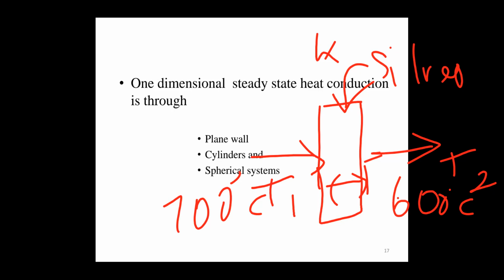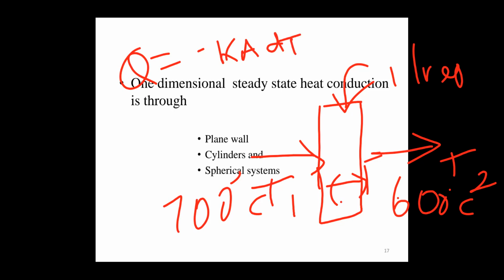Okay, so that is Q. We know that Q is equal to minus K A dT by dx. So Q is equal to minus kA dT by dx. We know the area of the element, and we know the thermal conductivity of silver.